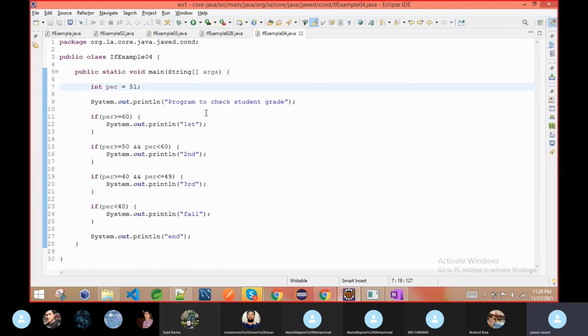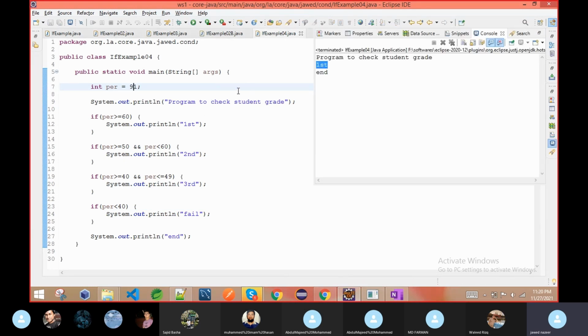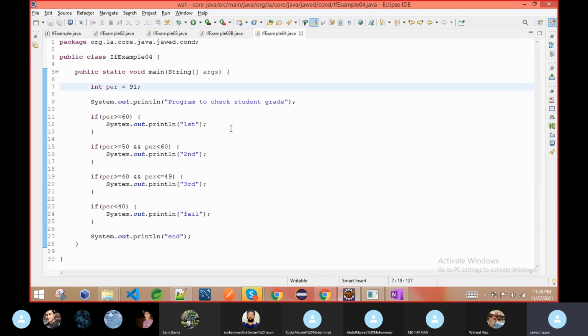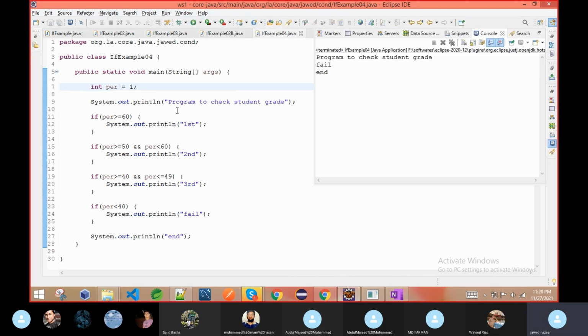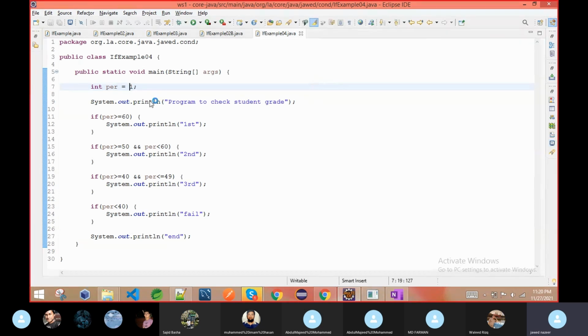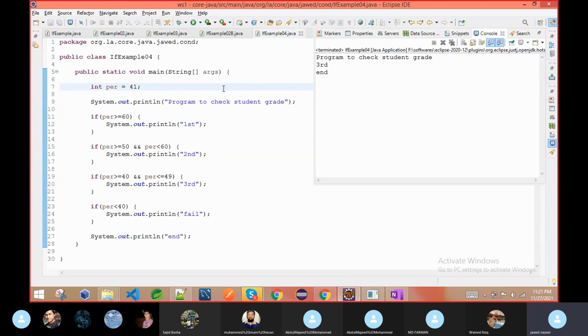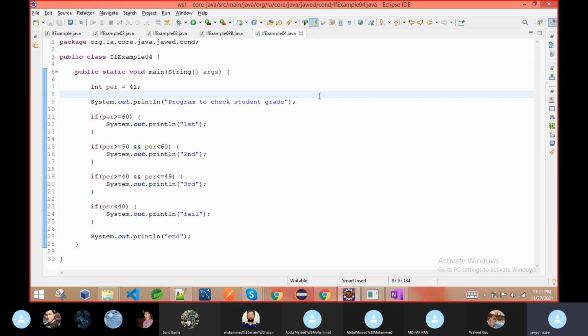If we make it 91, then it should print first division. Now if I make it 1, then it will print fail. If I make it 41, then it should print third. So for all values our program is working very fine. Logically it is working fine, but this program has one problem.